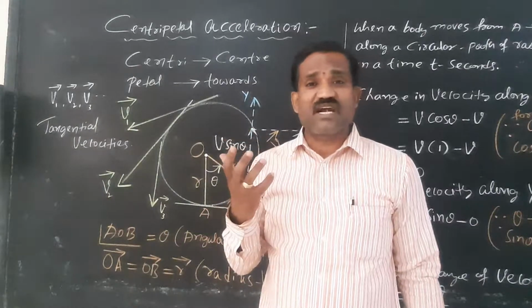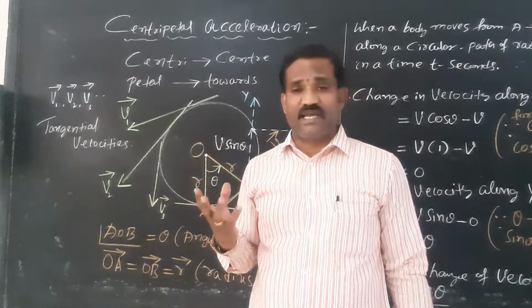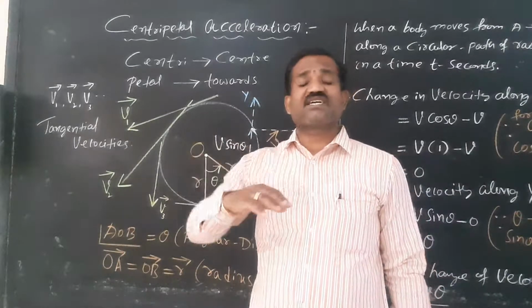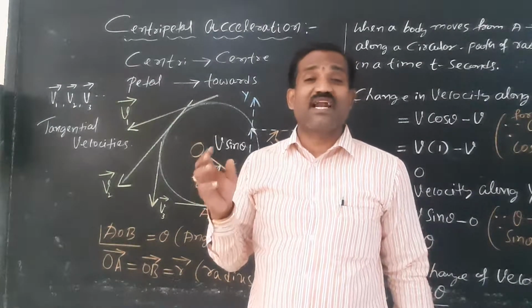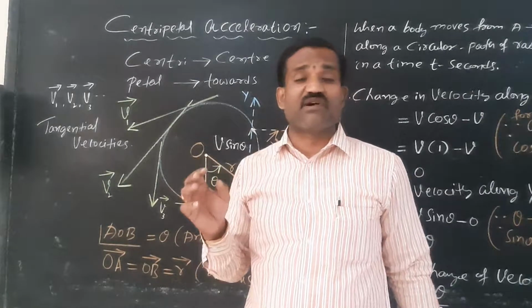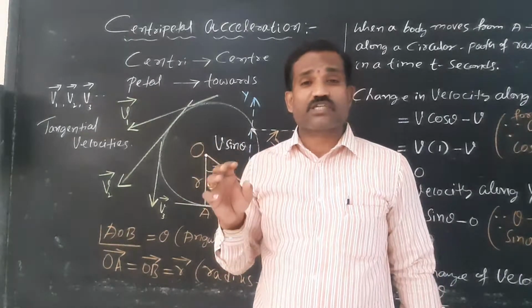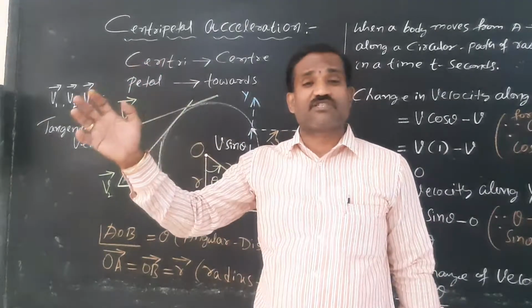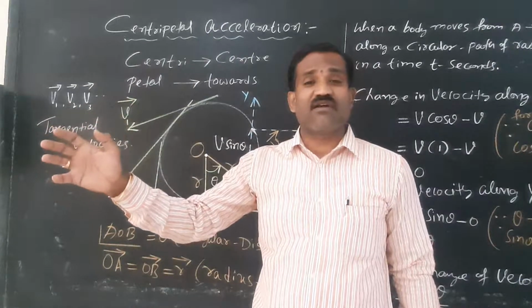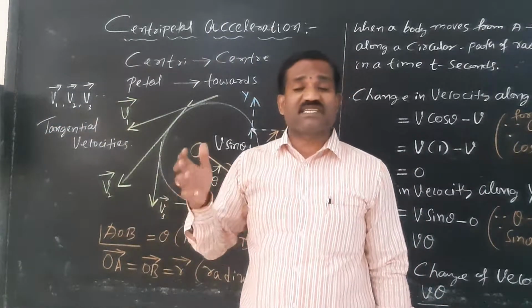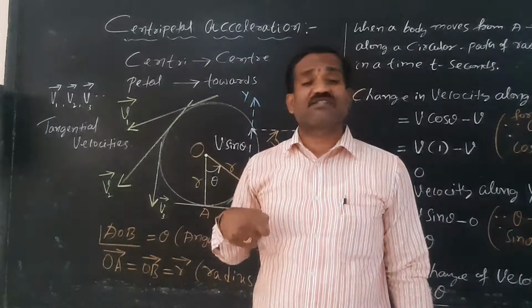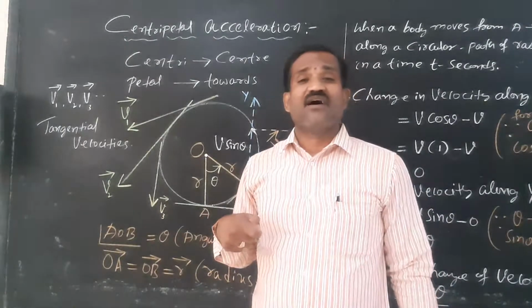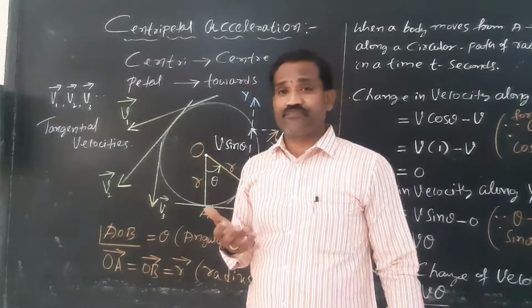The electrostatic force of attraction between the positively charged nucleus and the negatively charged particle called electron provides the necessary centripetal force. Hence the electron moves with a constant speed around the nucleus of an atom.